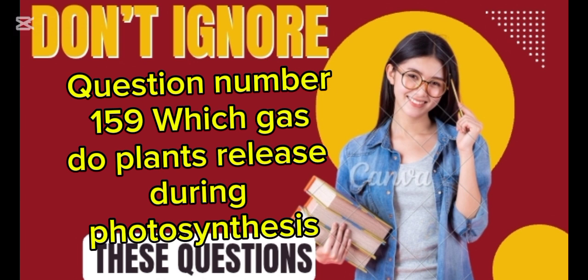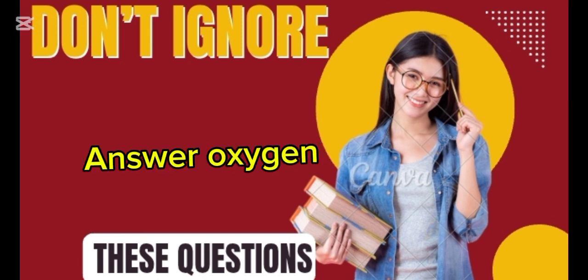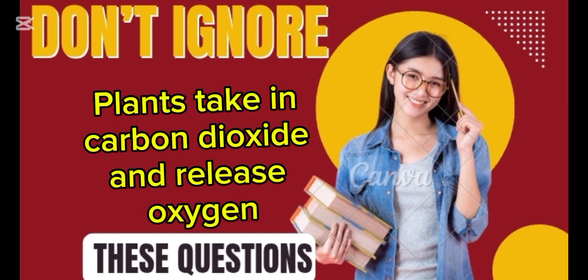Question number 159. Which gas do plants release during photosynthesis? A. Nitrogen, B. Oxygen, C. Carbon dioxide, D. Hydrogen. Answer: oxygen. Plants take in carbon dioxide and release oxygen.